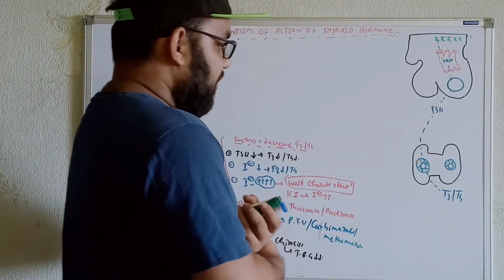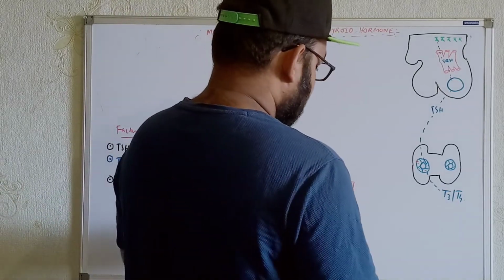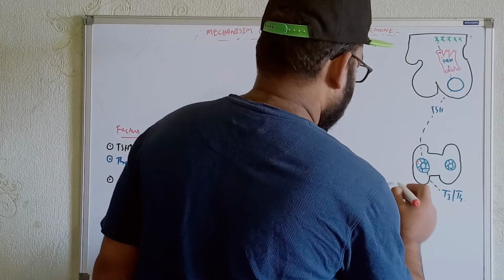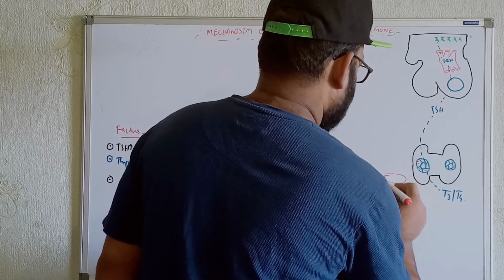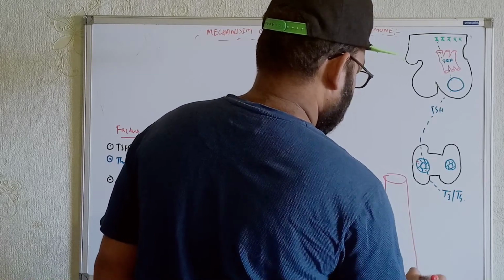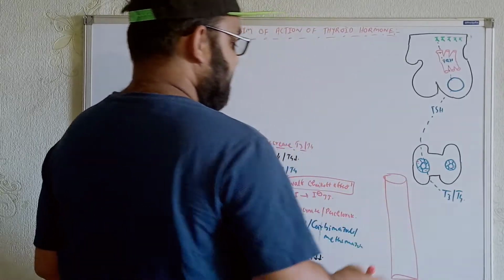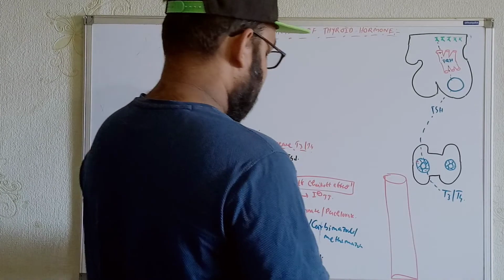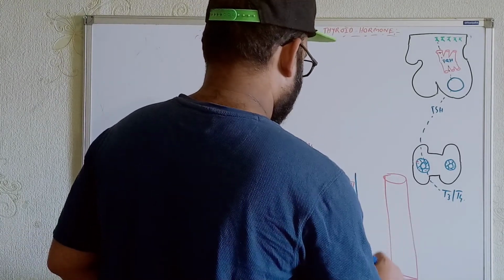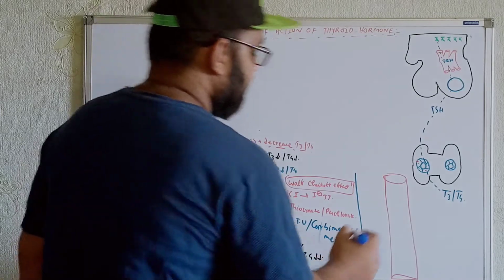Now whenever we are getting the production of T3 and T4, what did I say? Try to remember. This T3 and T4 will be taken up by the circulation. And as I said, the liver, let me just make a barrier for it. Okay, now as I said, try to understand the liver.